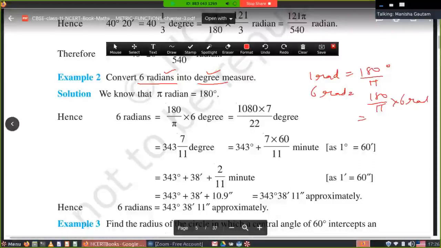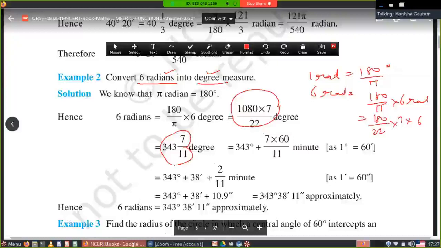Put the value of pi, that is 22 by 7, and simplify it. You are getting 343 and 7 upon 11 degree. Now, how many minutes and how many seconds are there? Let's see what it comes out to.